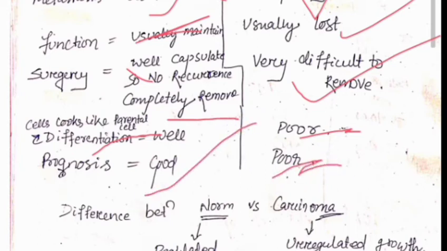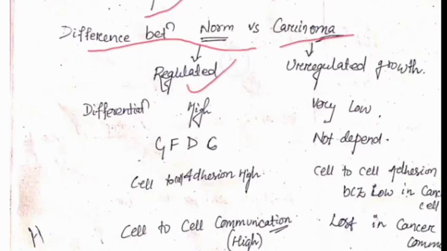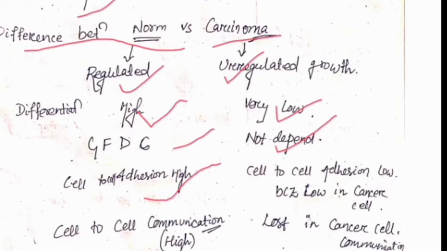Now we will discuss the difference between benign and malignant tumor. The difference between normal and carcinoma cells we discuss. The normal cells are regulated by genes, but in carcinoma there is unregulated growth. Differentiation is high in the normal cell, but very low in carcinoma. In glycolysis, a glucose-factor dependent protein is found in the normal cell, but in carcinoma they do not depend on it. In the normal cell, cell-to-cell adhesion is high, so proliferation is controlled, but in the carcinoma cell the cell-to-cell adhesion is low. That's why there is a low in cancer.